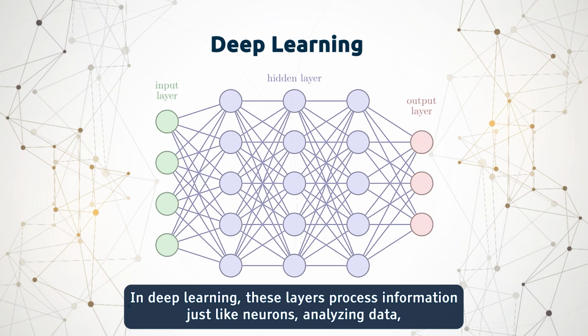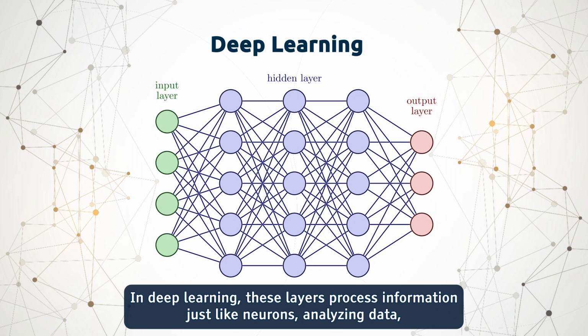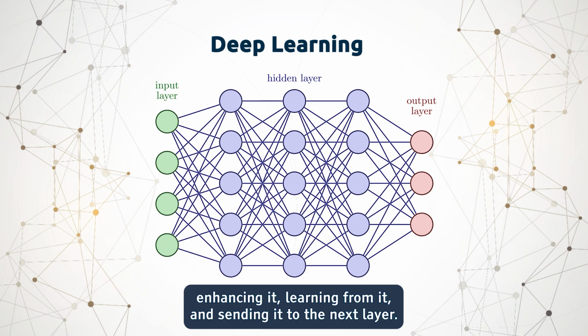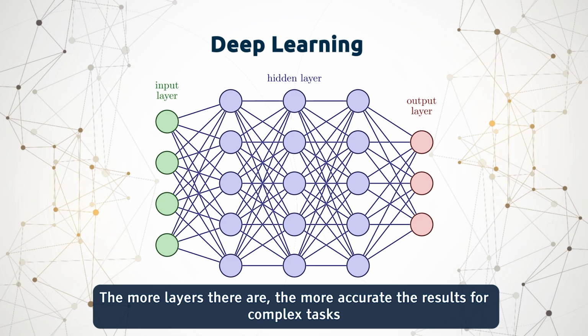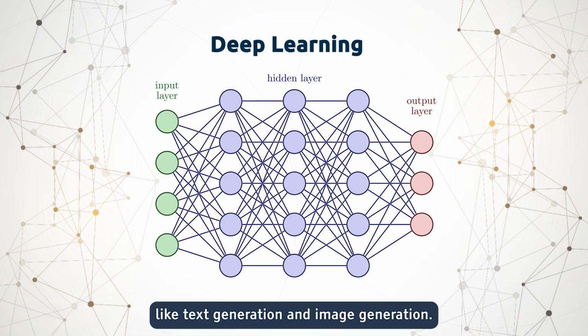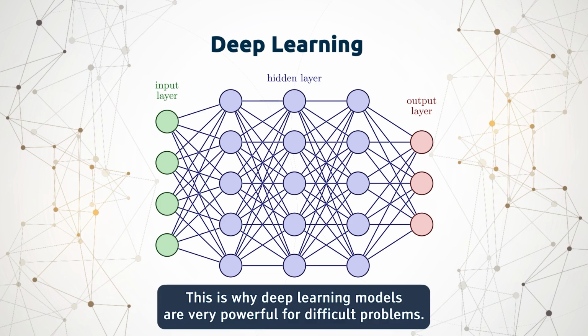In deep learning, these layers process information just like neurons, analyzing data, enhancing it, learning from it, and sending it to the next layer. The more layers there are, the more accurate the results for complex tasks like text generation and image generation. This is why deep learning models are very powerful for difficult problems.